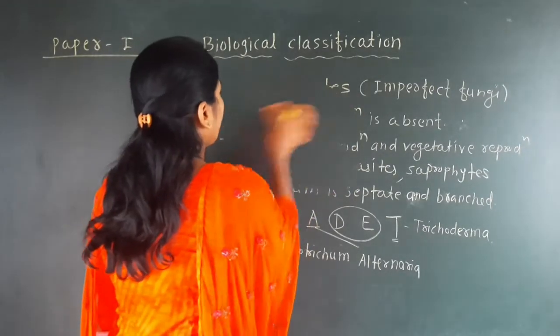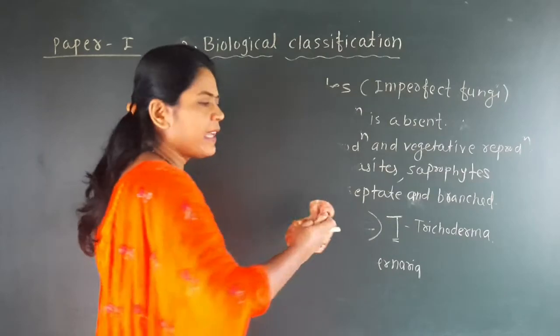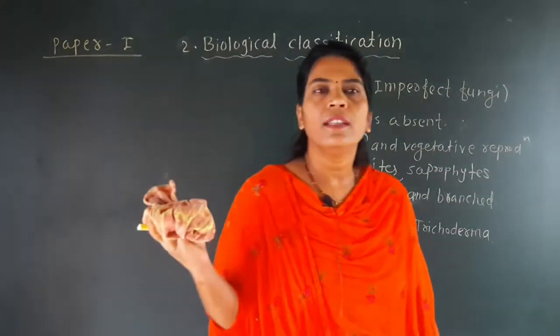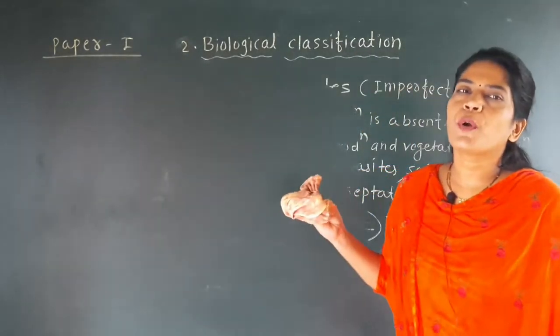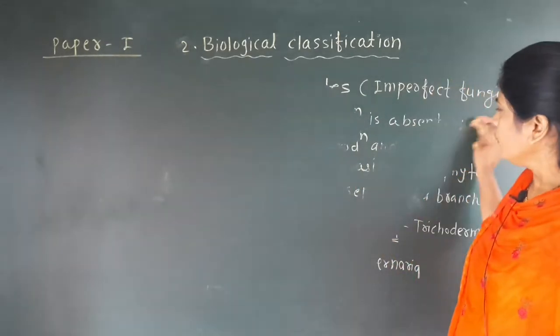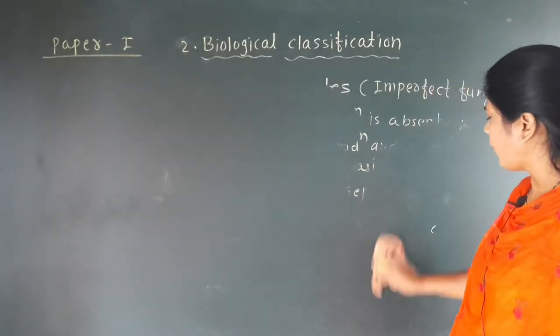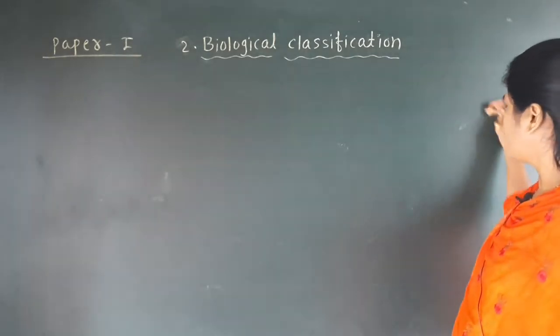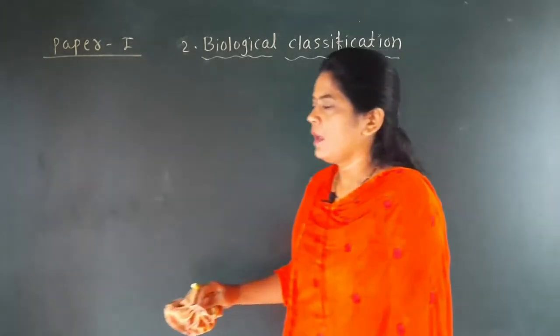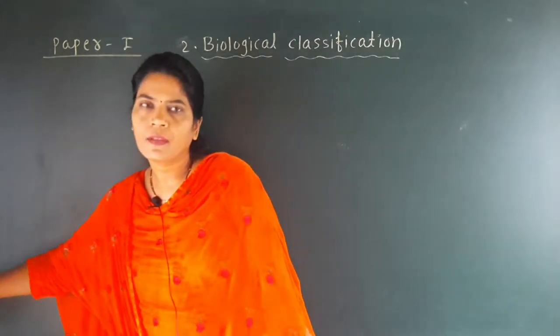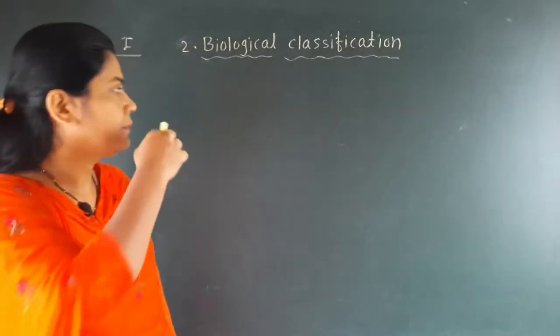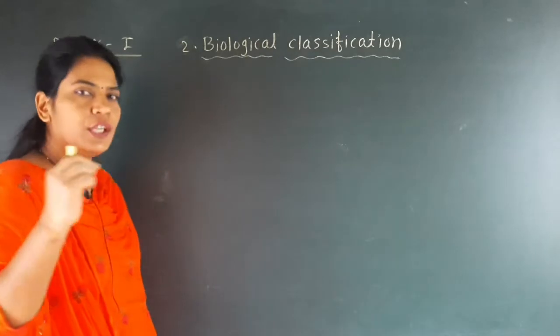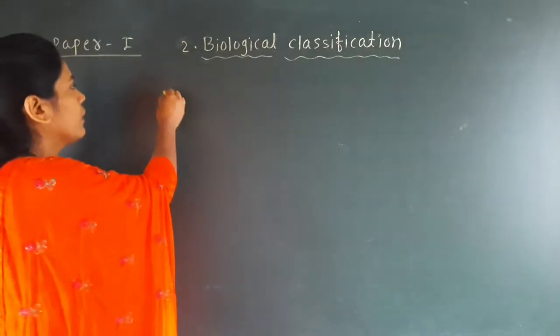So here we will make a chart, and by that chart we will discuss the 4 groups and their important points. Here we will make the 5 columns for these groups of fungi.